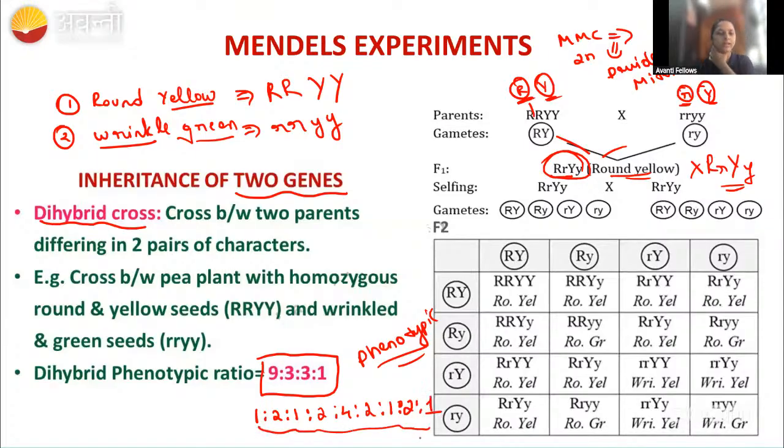Okay. So this is the genotypic ratio of the dihybrid cross. Kindly make a note of both the genotypic ratio and the phenotypic ratio. This question will be asked in MCQ, only the ratio. And in some types, you will get the question to solve also. At that time, you have to draw this Punnett square and then study it. It will take time, so that's why you have to practice it.